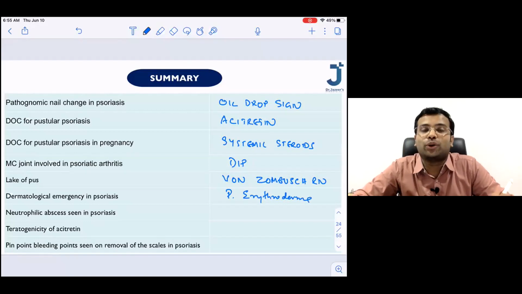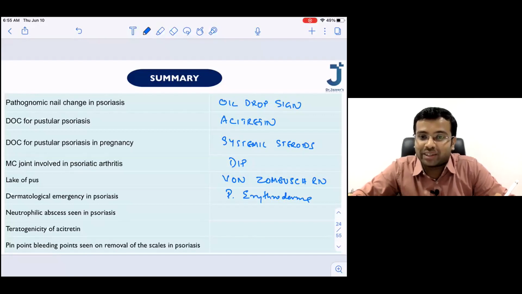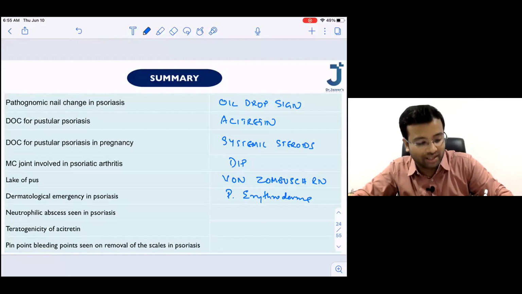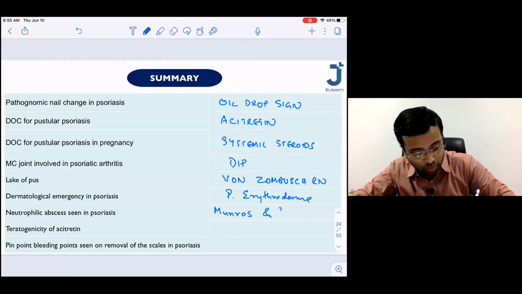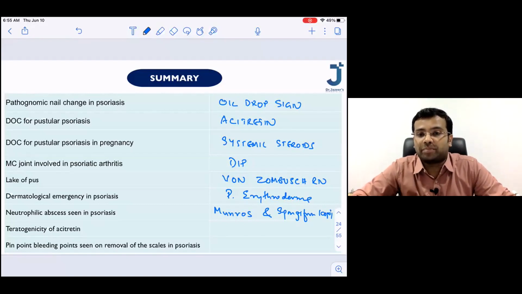So what are the neutrophilic microabscesses that you see in psoriasis? Neutrophilic microabscess. Excellent, Shiva Pritika. What is the other one? Munro's microabscess and pustule of Kogoj. Excellent. Munro and spongiform pustule of Kogoj. Okay, done. What is the teratogenicity of acitretin?